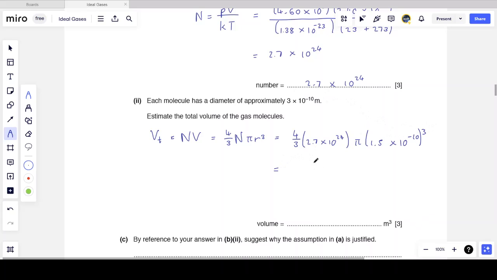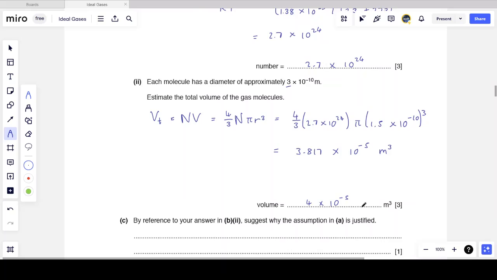If I do this calculation, what I get is 3.817. You'd expect I get a small number, 3.817 times 10 to the minus 5 cubic meters, but I need my answer to be in one significant figure. So that's 4 times 10 to the minus 5 cubic meters.